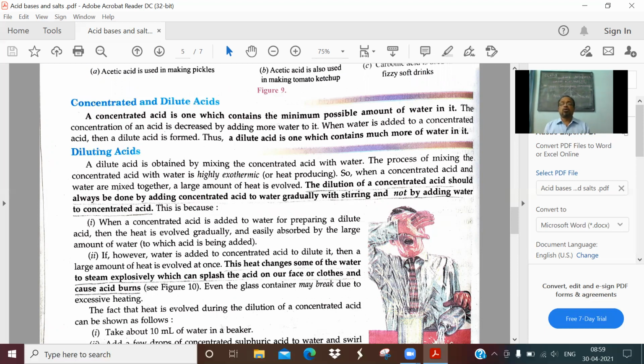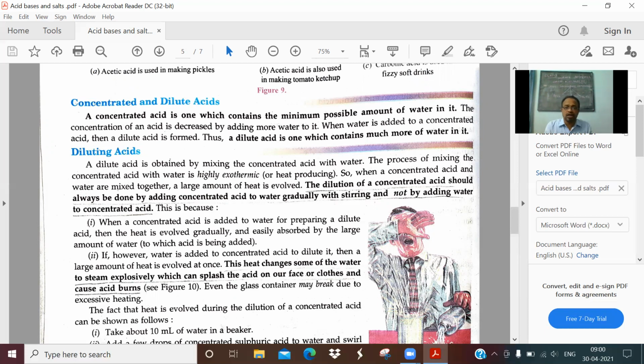Never add water into concentrated acids. Instead, you gradually add concentrated acid drop by drop into water with constant stirring, so that the heat of dissolution is equally distributed in the water. Do not allow the water to splash out with acids.